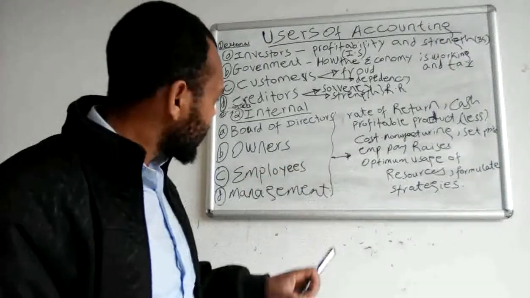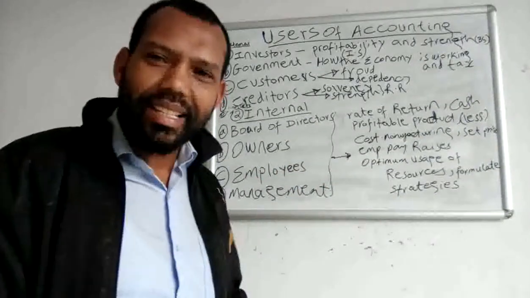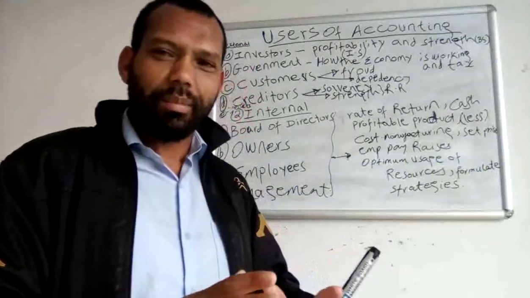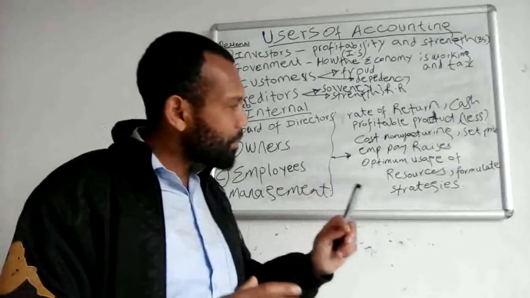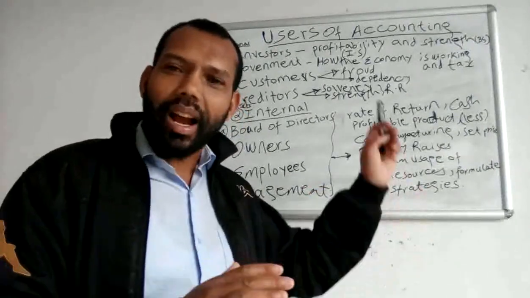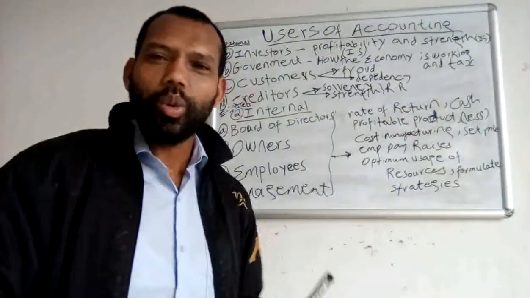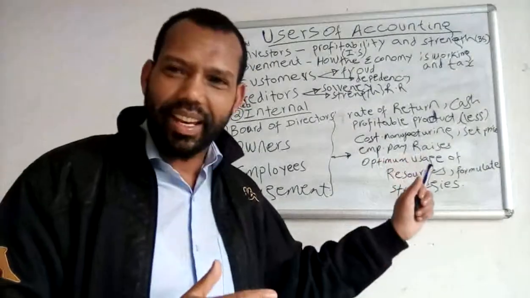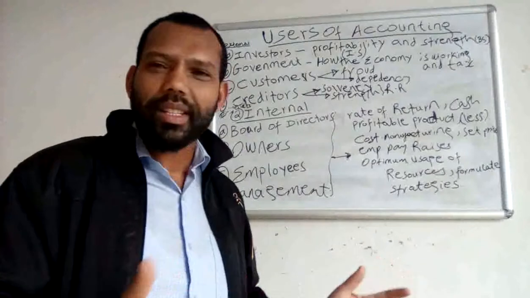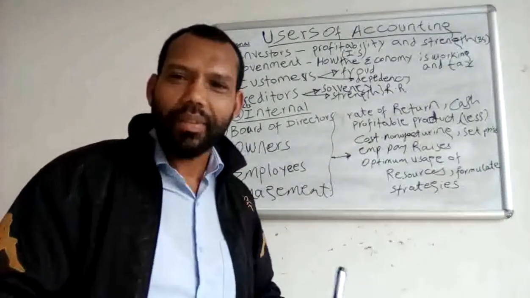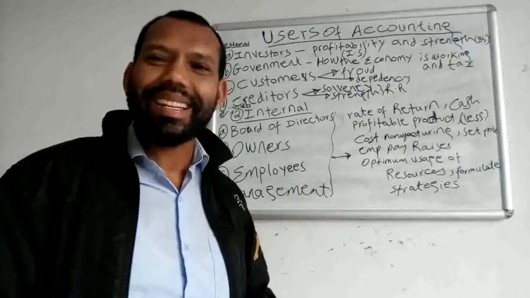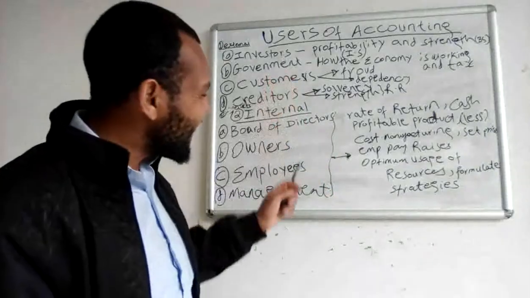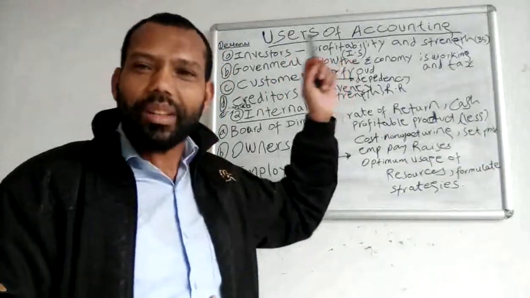Also, the owners and the employees demand this accounting information for their own decision-making purpose. Employees demand this accounting information in order to claim an increase of their salary, wages, and the different benefits. If the company is more profitable, they demand more salary and more benefits. Because of that, they demand this accounting information.